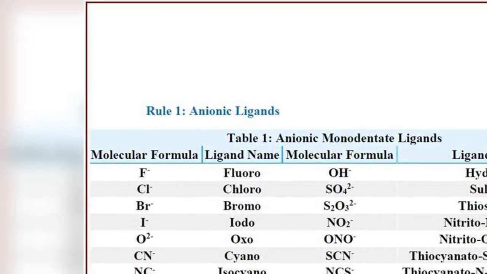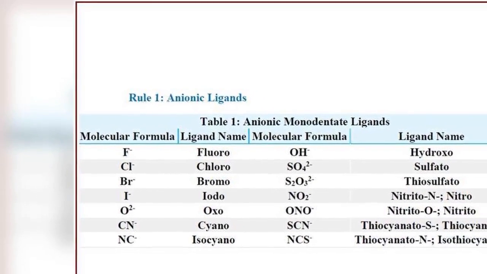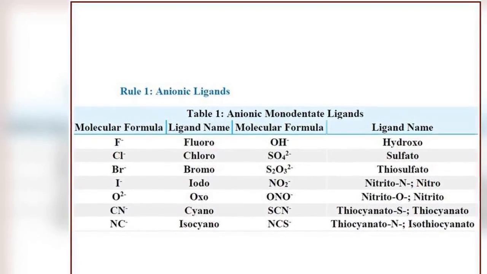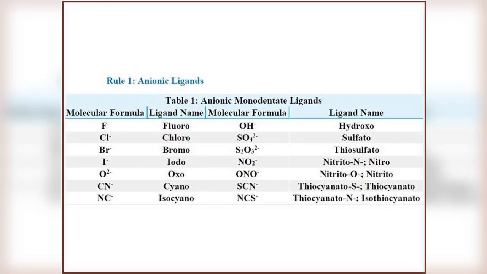Rule 1 is for anionic ligands. In Table 1, there are different types of anionic monodentate ligands. Anionic means negatively charged. If the molecular formula is F-, the ligand name is fluoro. Cl-, chloro. Therefore, anionic monodentate ligands end in O. There are different types of examples.